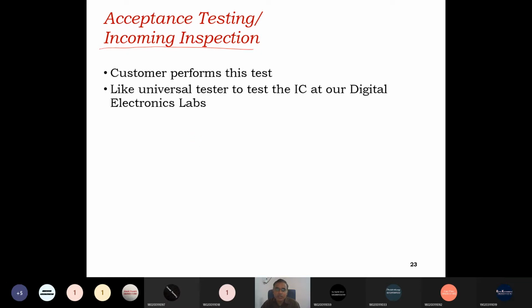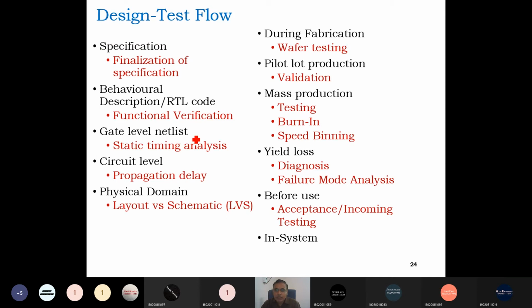Similarly, the design test flow. If we see, the first step is to verify the functionality. So finalization of the specification is the first step of the first testing process in any VLSI design. Right?